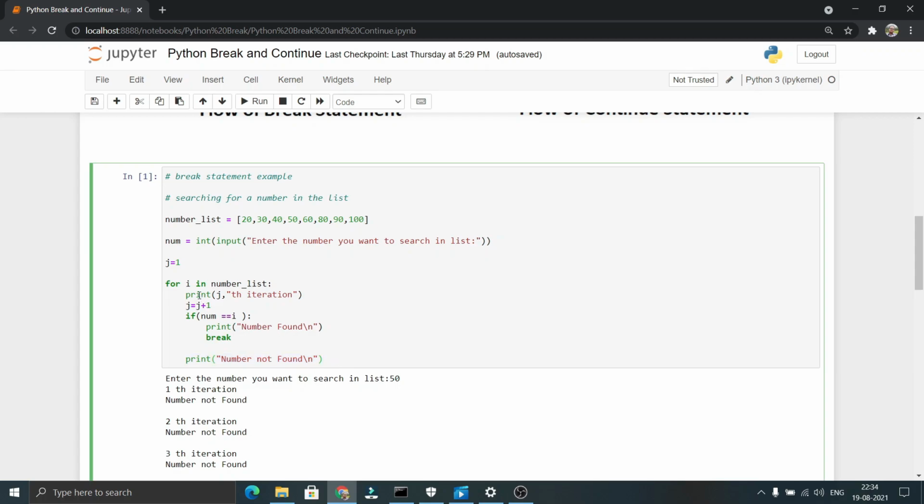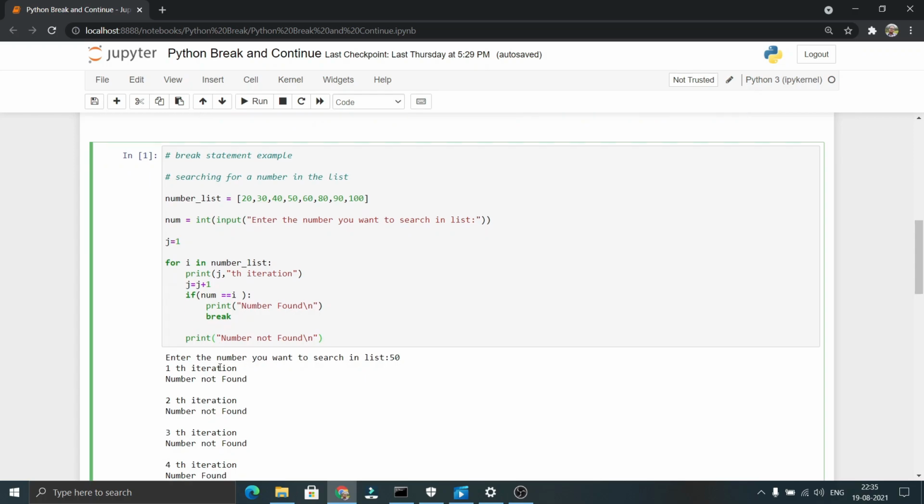In the third iteration, the i value will be 40. After printing the iteration and updating the j value, it comes here: 40 double equal to 50, which returns false. So this block will not be executed in the third iteration also. So it prints number not found in the third iteration also.